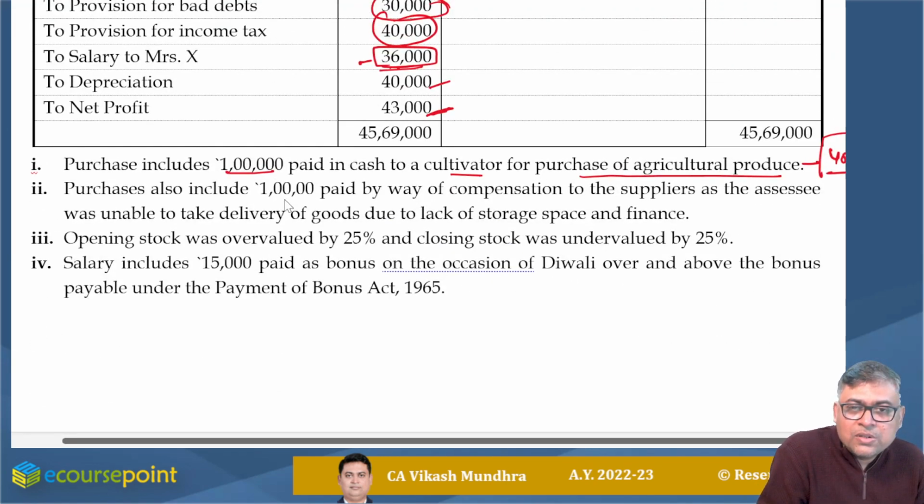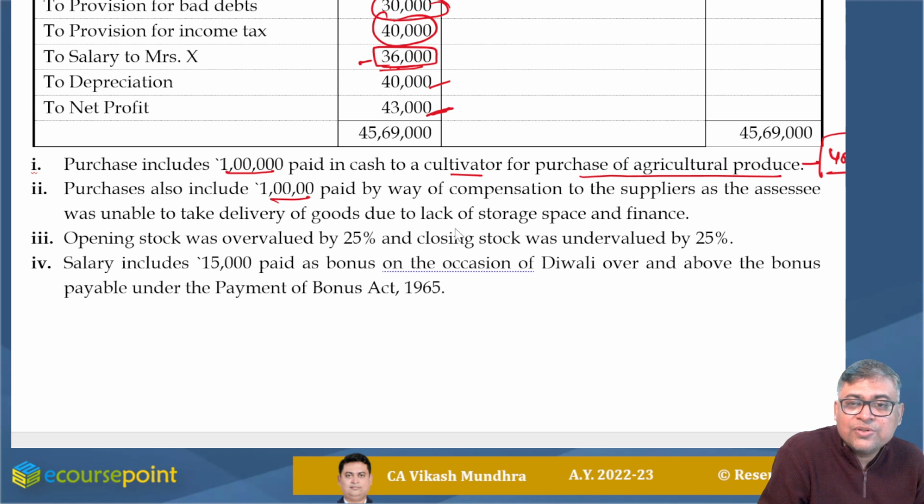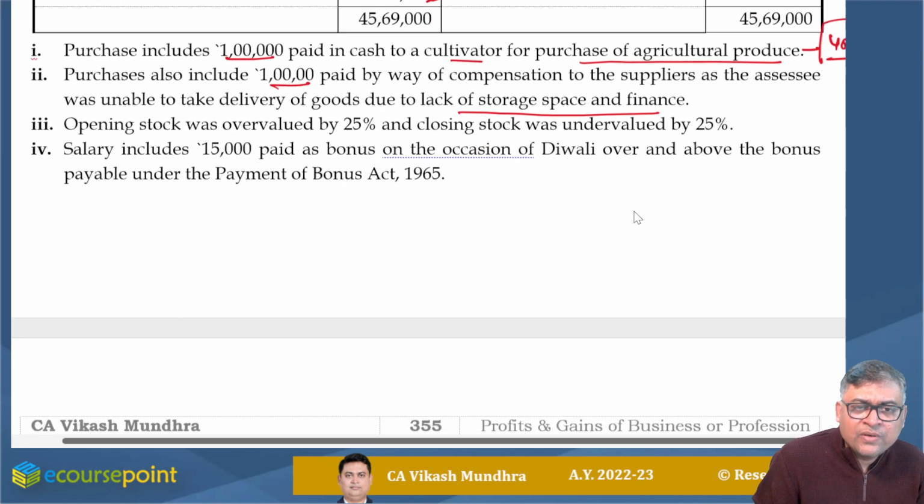Purchase also includes 1 lakh paid by way of compensation to the supplier as the SSC was unable to take delivery of the goods due to lack of storage space and finance. Fine. Nothing to be done. It is their normal business transaction.